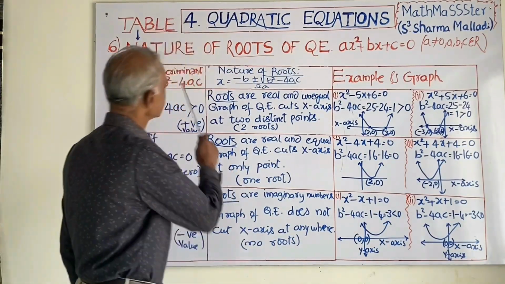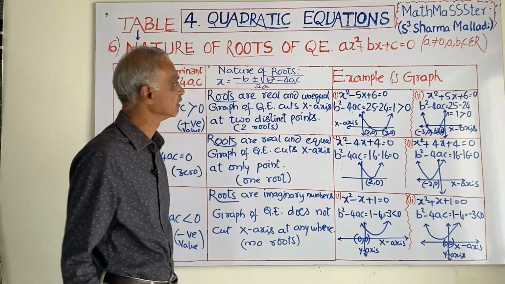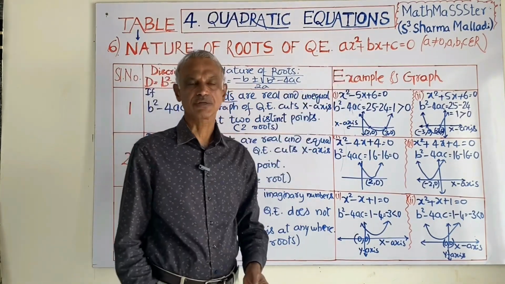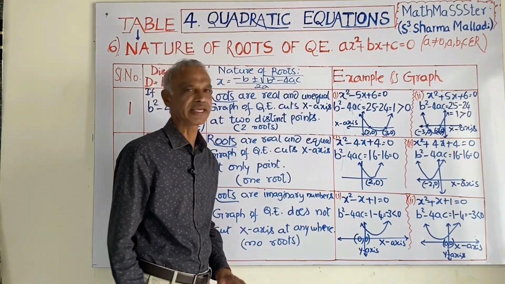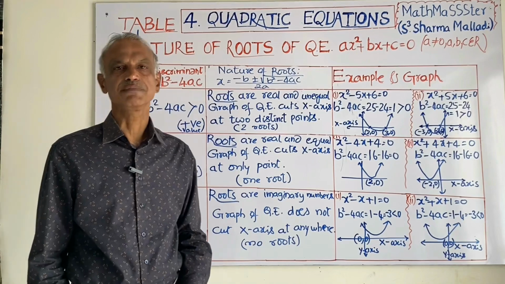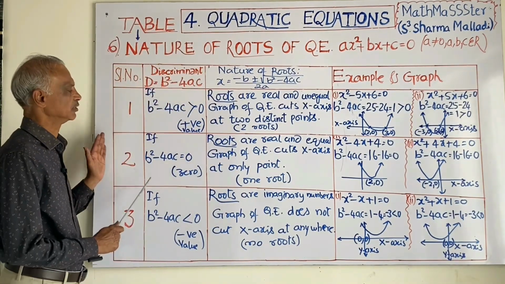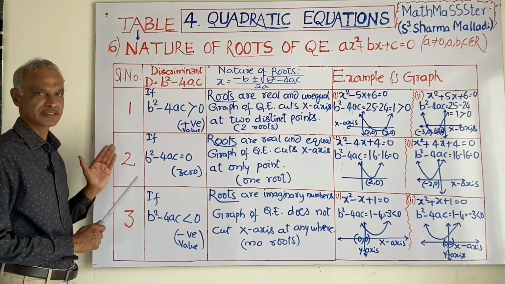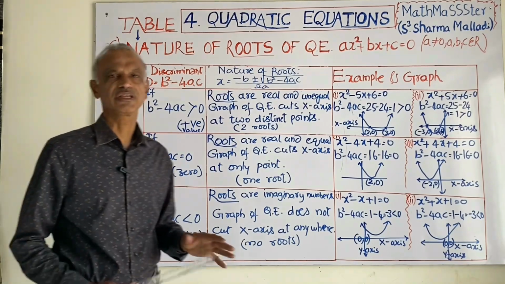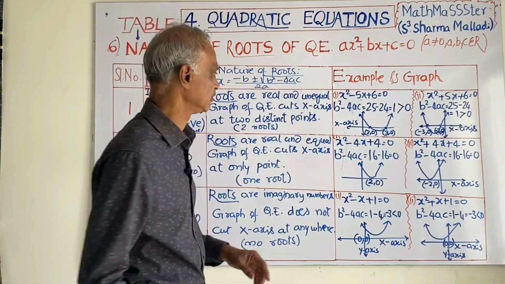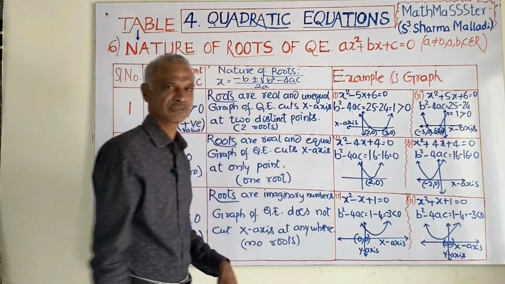Now, the nature of roots of a quadratic equation, which is in the form ax square plus bx plus c is equal to 0, where a is not equal to 0 and a, b, c are real numbers. You should remember this table. If you understand this table, this chapter is very easy to understand, and to draw the graphs also.